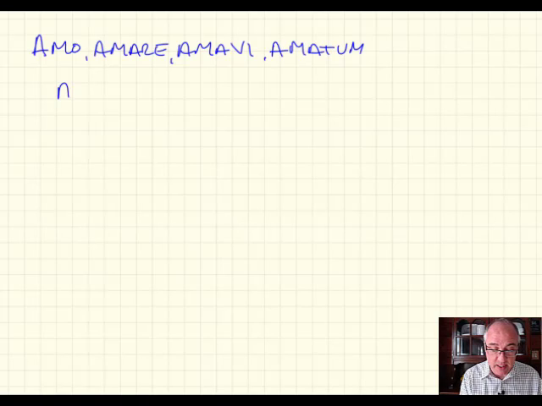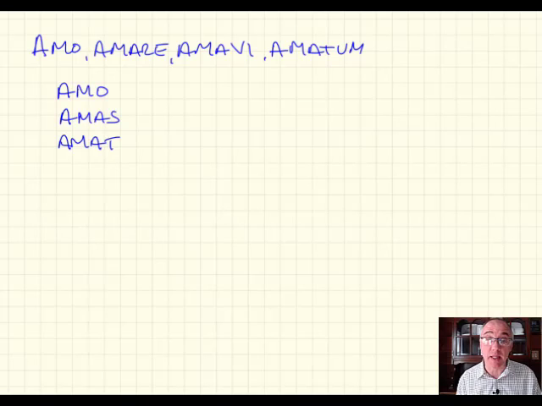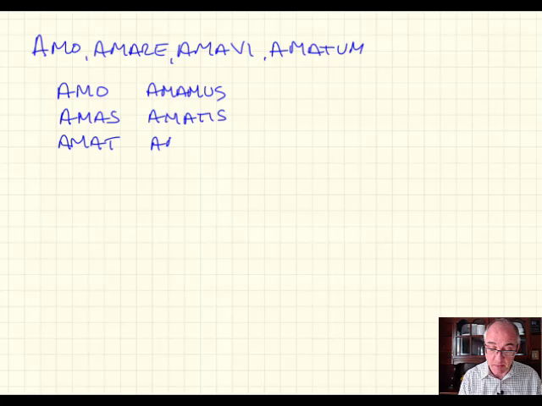The present tense: amo, I love; amas, you love; amat, he, she, or it loves; amamus, we love; amatis, you all love; and amant, they love. This is your active form of amo. Let's look at the passive.